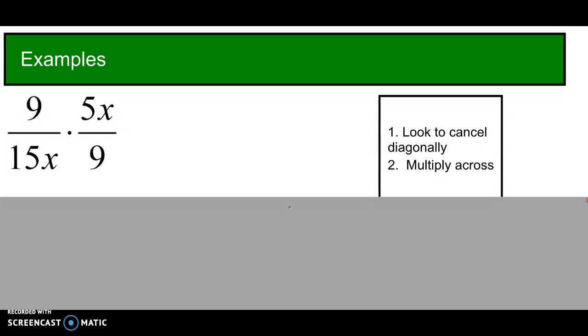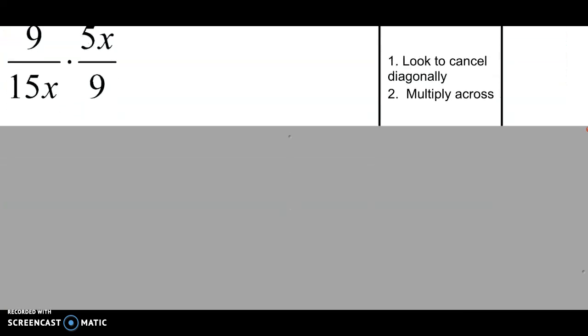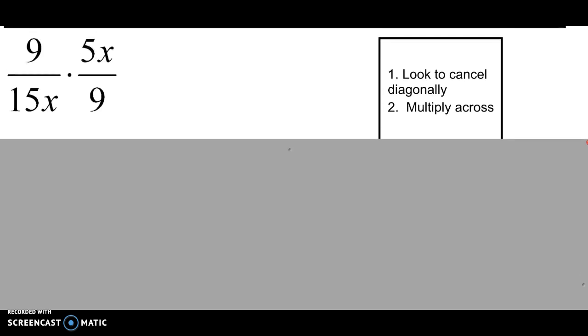Now, of course, like everything this chapter, we are adding variables. So we have 9/15x times 5x/9. We're following the exact same steps, canceling diagonally, multiplying across. But now we need to look to cancel variables. So for example, we have 9 and 9. We can divide both of those by 9 and get 1. And then we have 15x and 5x.